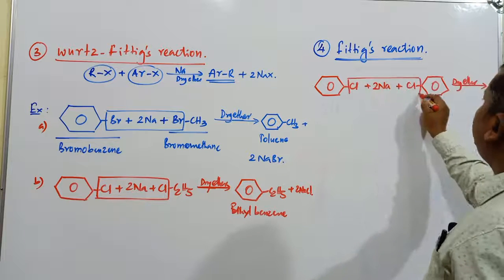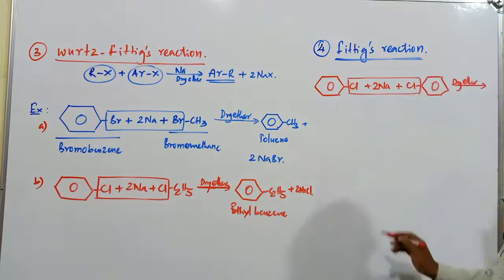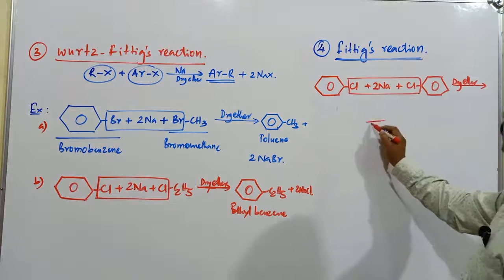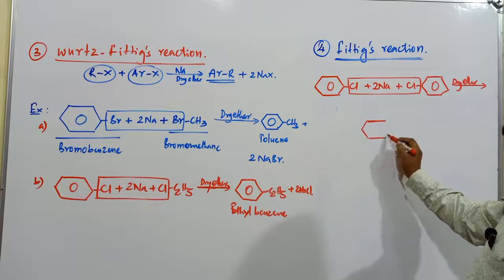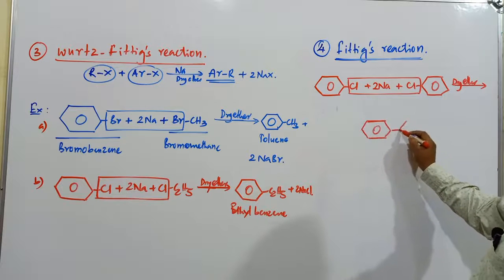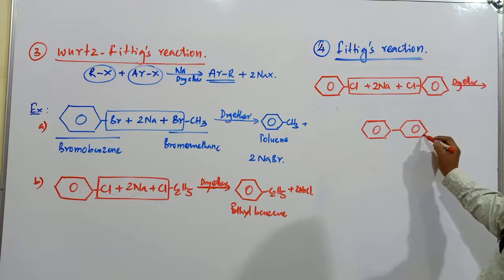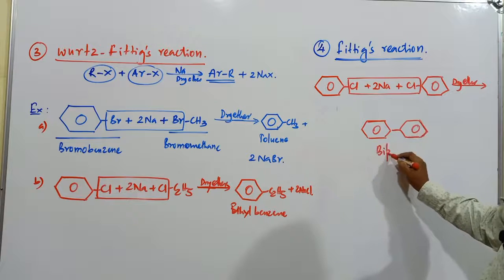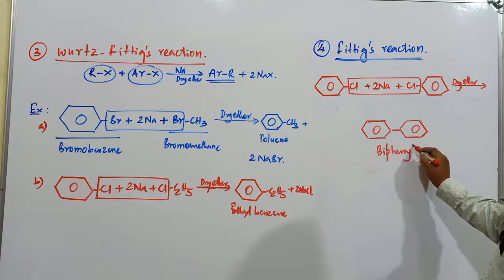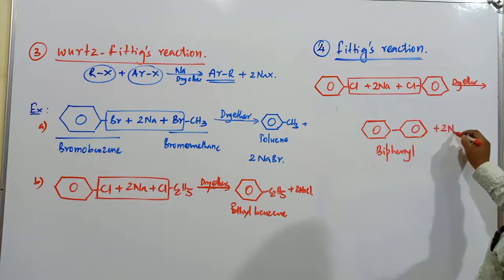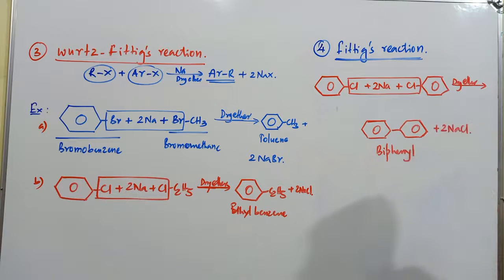Elimination of these 2 chlorine atoms along with the sodium takes place as sodium chloride. Now this phenyl group is added to another phenyl group. What is the name of this compound? It is known as biphenyl plus 2 moles of NaCl. What's the name of this compound?